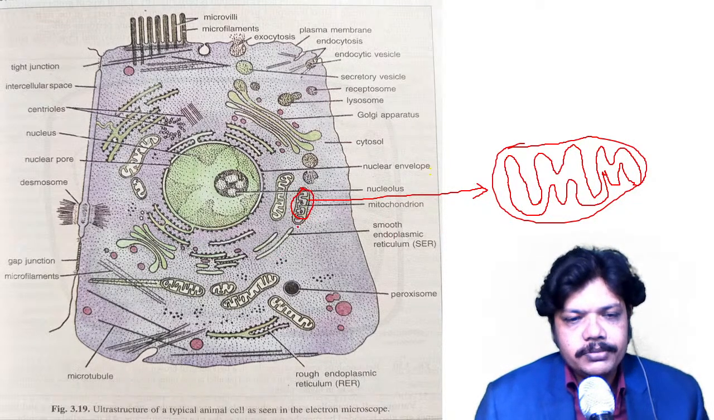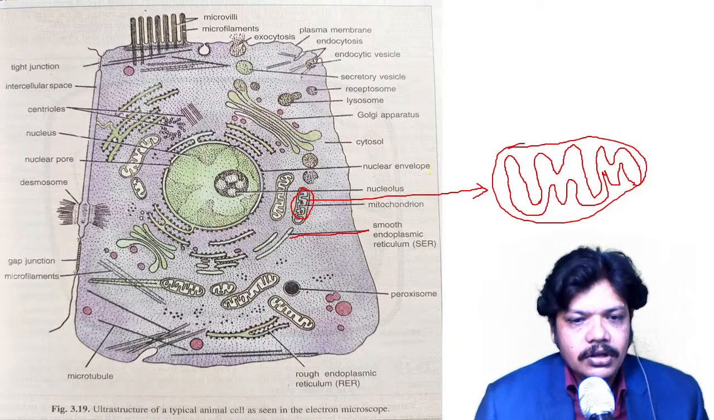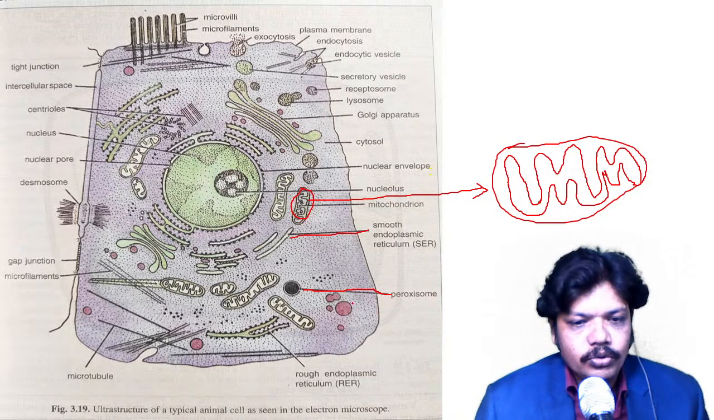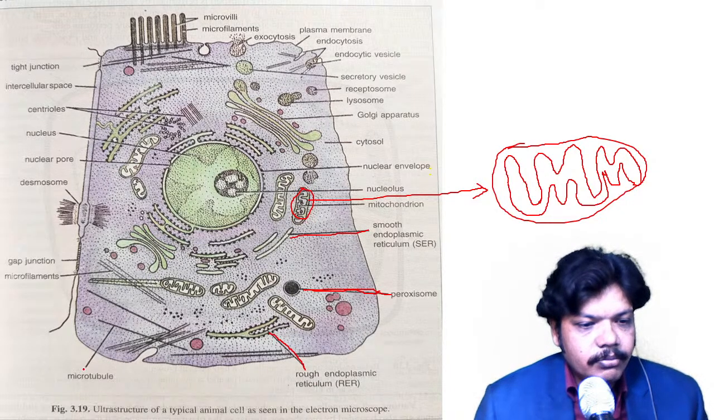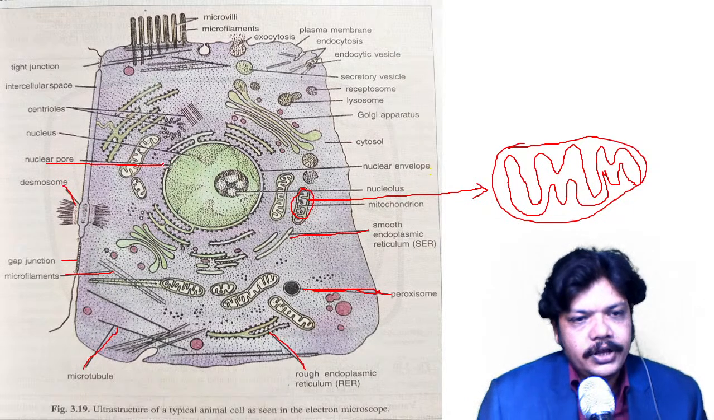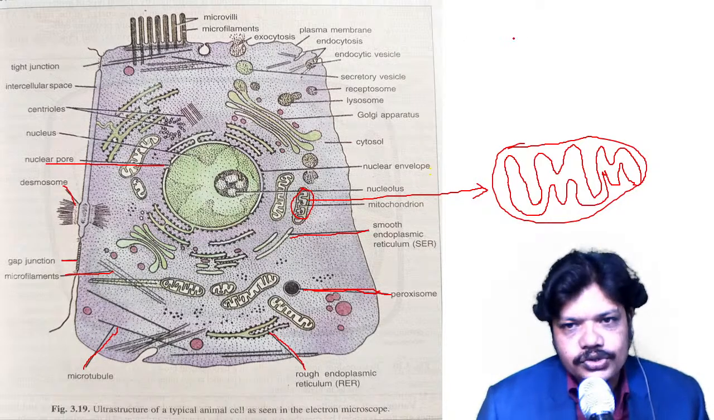Then smooth endoplasmic reticulum. Here we can see the smooth endoplasmic reticulum, whose function is packaging and transporting. Peroxisome is here. Peroxisome, rough endoplasmic reticulum. Again, microtubules are over here. Microfilaments here. Gap junction is here. Desmosome is there. Nuclear pore is there. So the nuclear pore, which we are going to see over here.